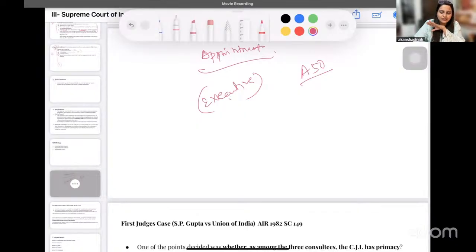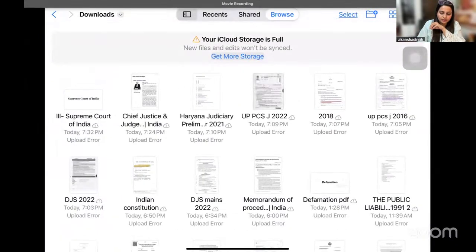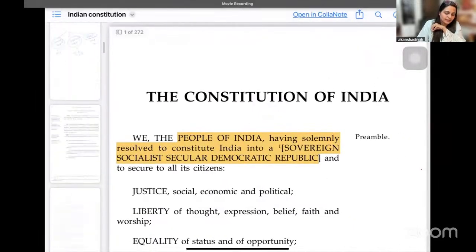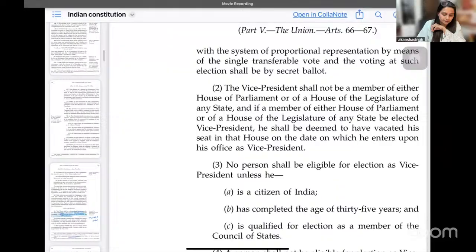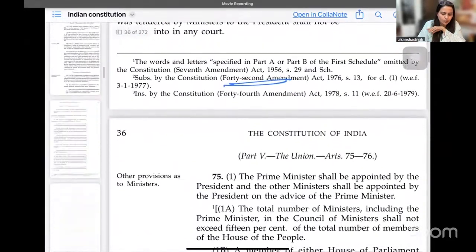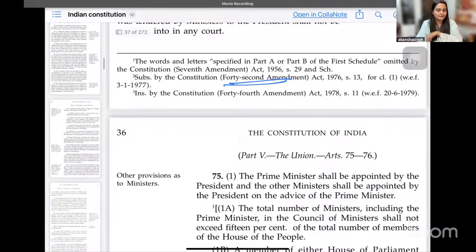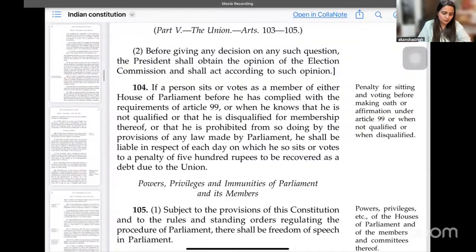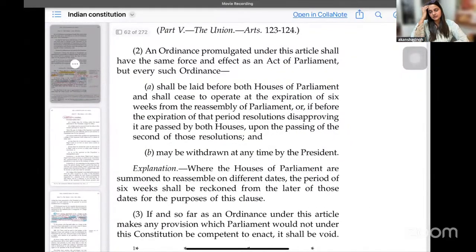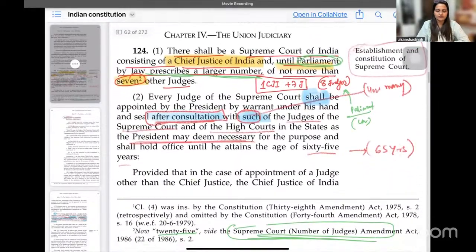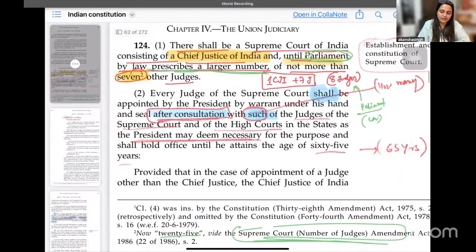Now, I will have to take a small liberty and take you to a particular provision, Article 124, Clause 2 of the Indian Constitution. This tells you where the confusion lies. You must have heard the names First Judges Case, Second Judges Case. The confusion, and the answer given in this series of cases, comes from this Article 124 only.